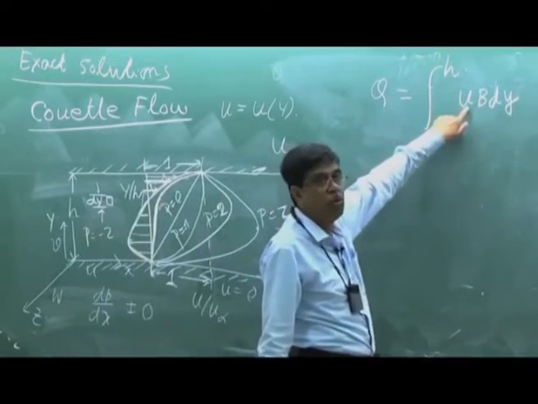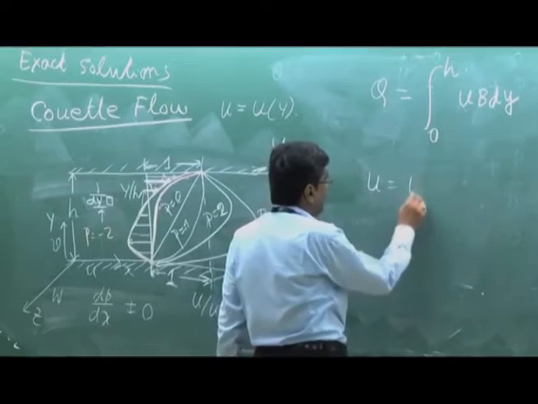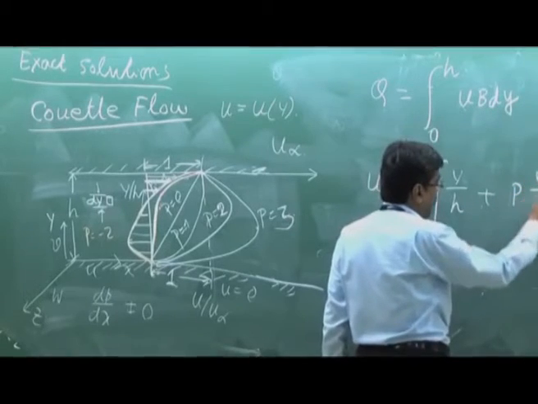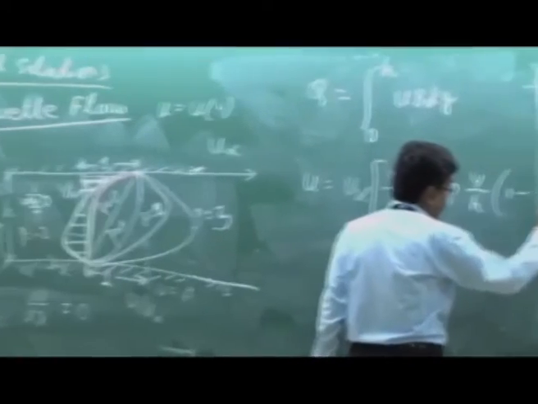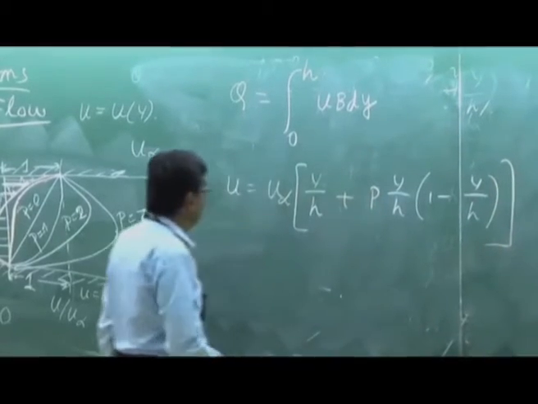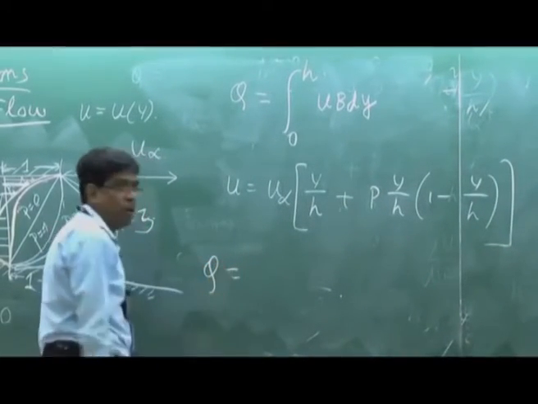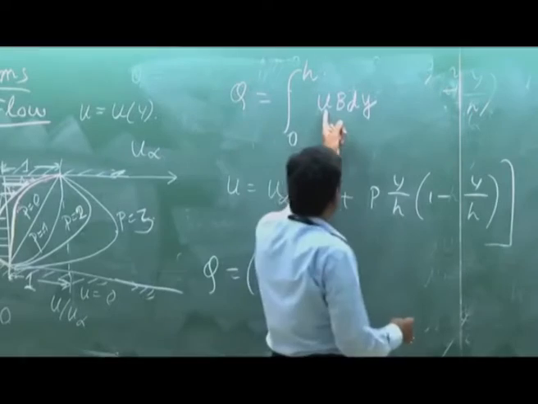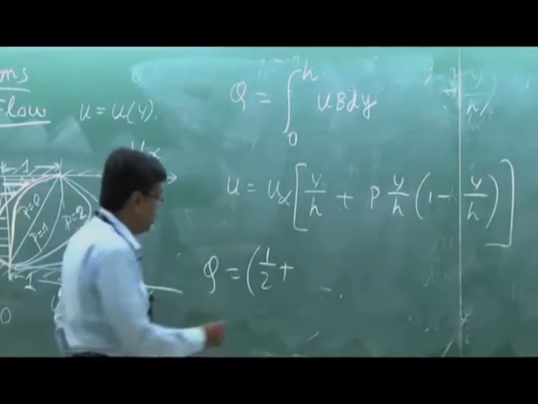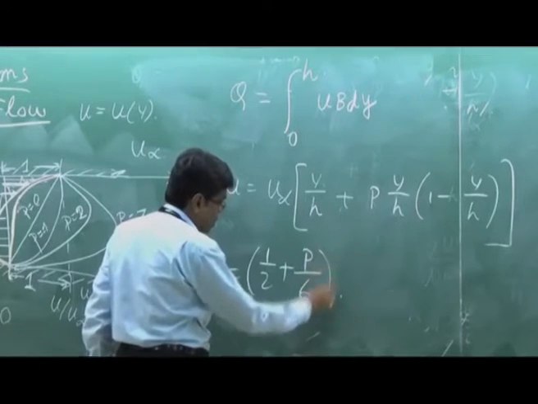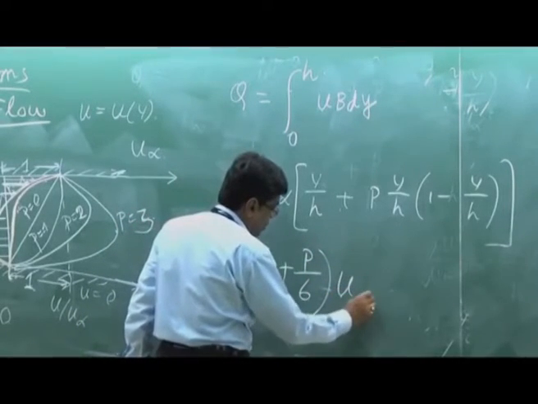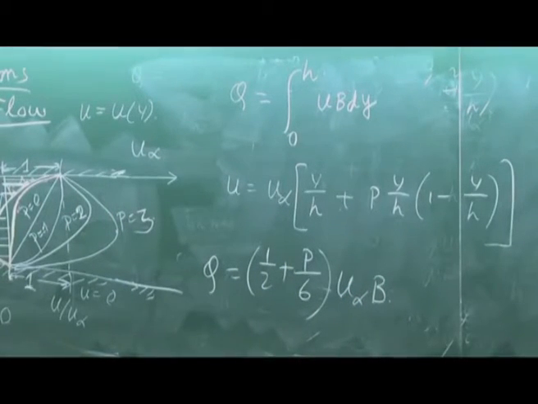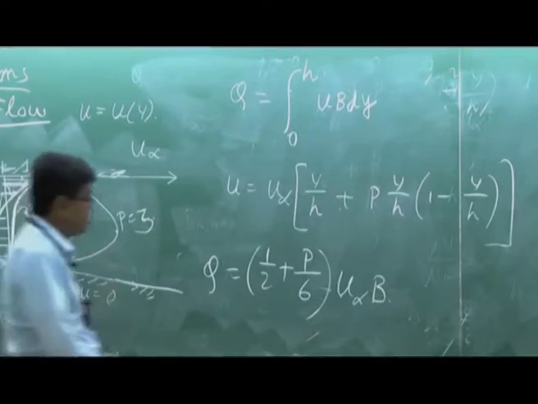So if you substitute the expression of u, what is u? U is u infinity into y by h plus P y by h into 1 minus y by h. If you put that, then you get an expression. You can solve it by integrating from 0 to h: half plus P by 6, u infinity into b into h. H will be there, that is very important.